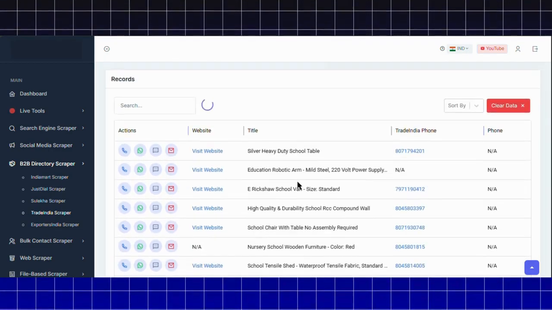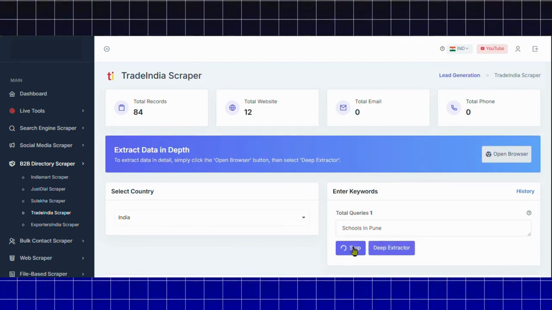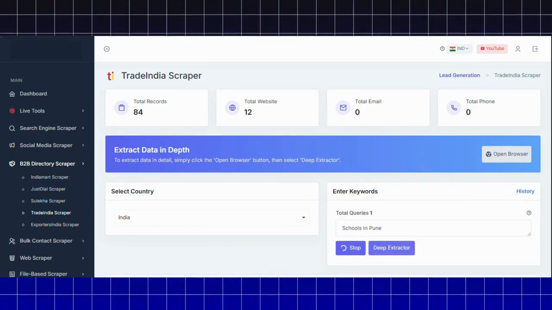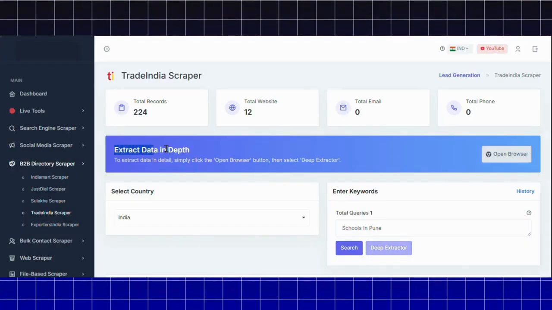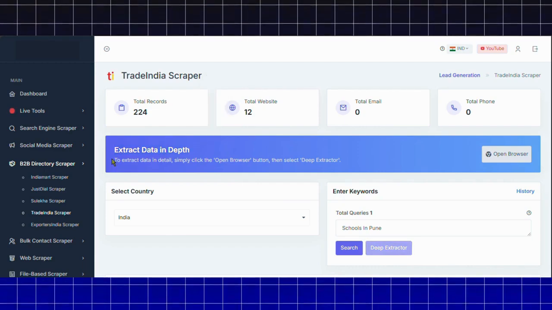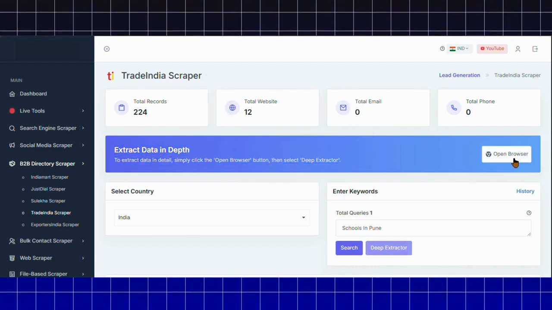After a short while, your data will be ready based on your search query. TradeIndia typically provides virtual phone numbers, not real or original ones. To obtain the real contact number, simply follow the steps shown.